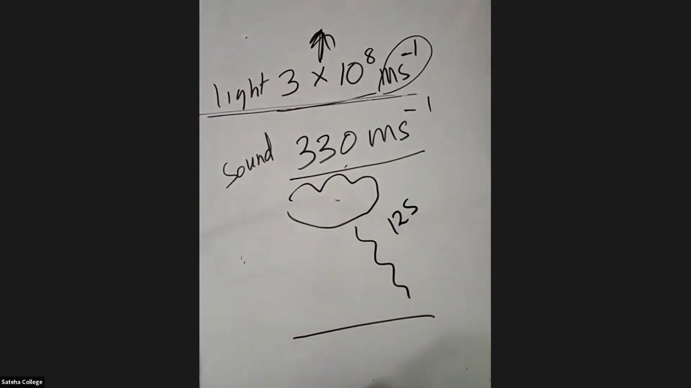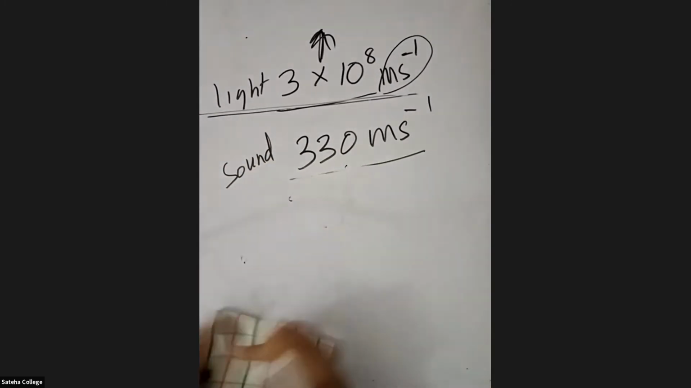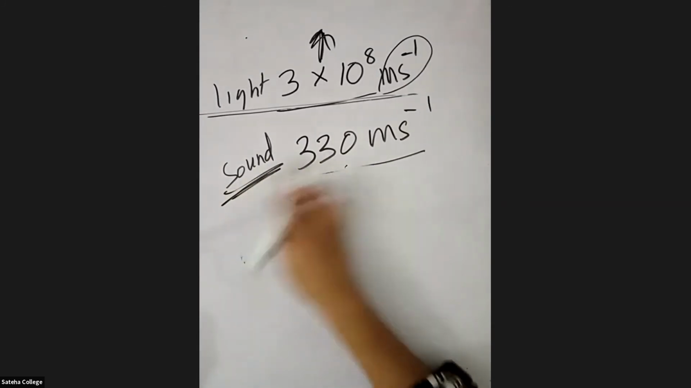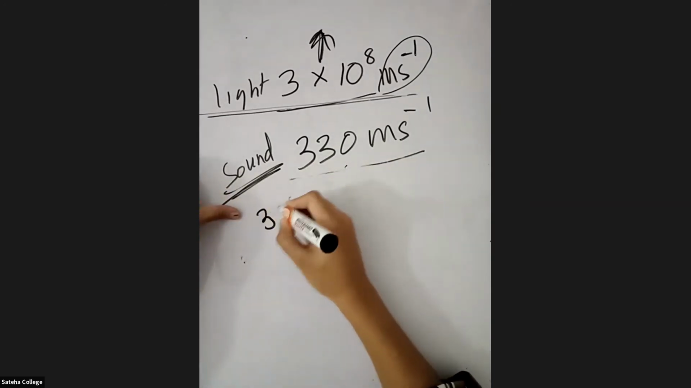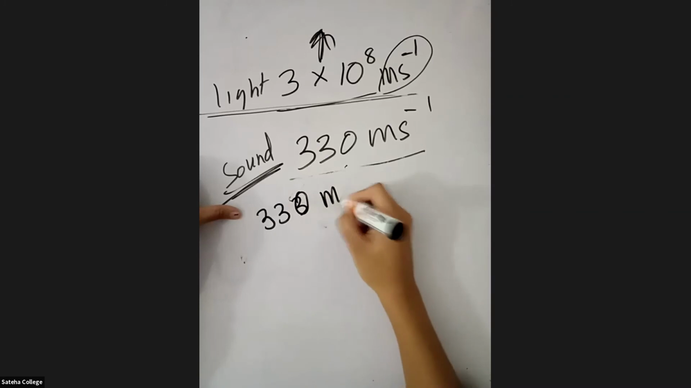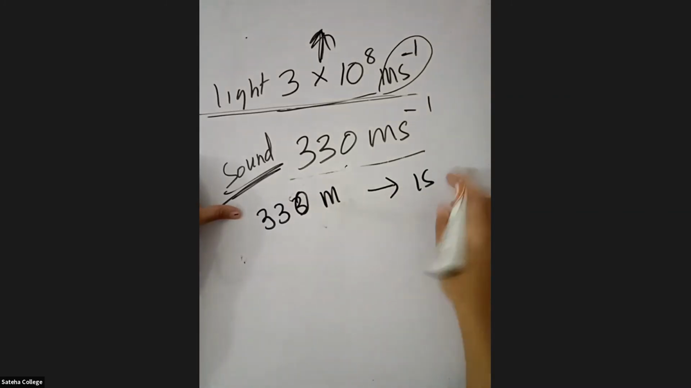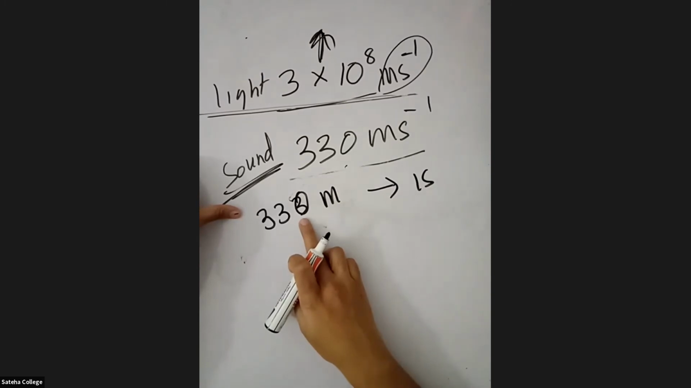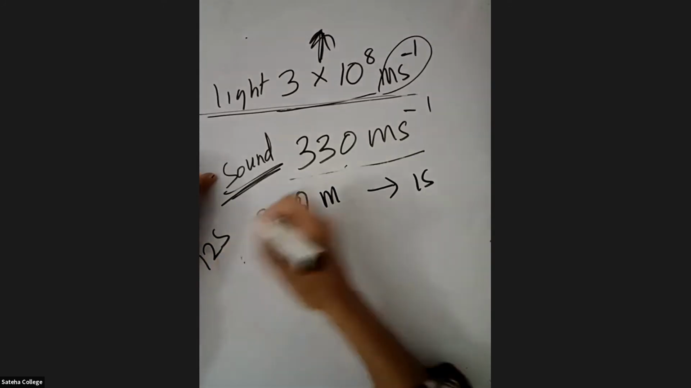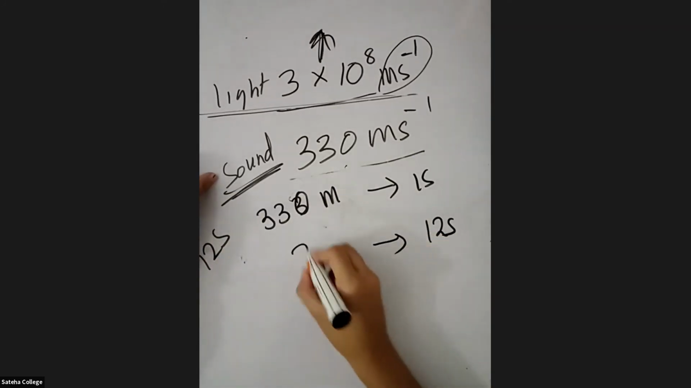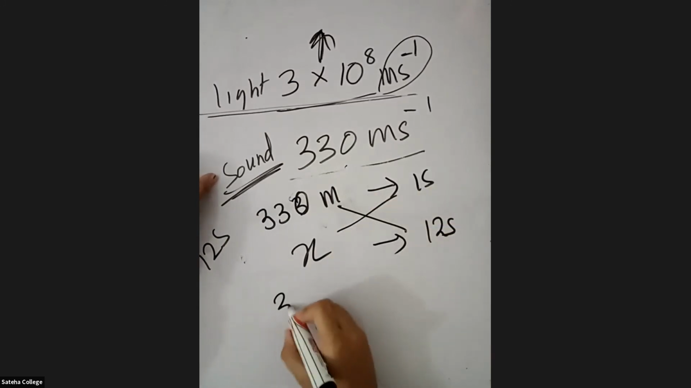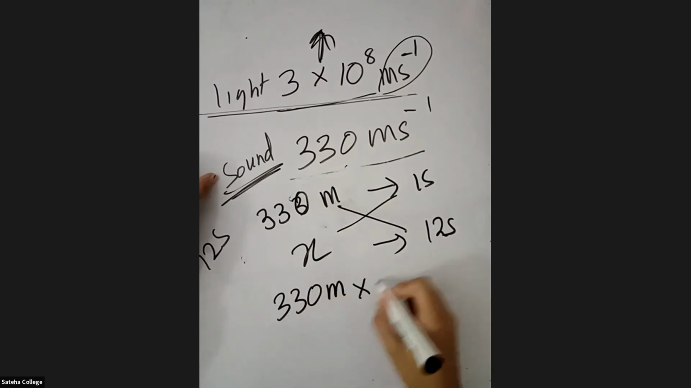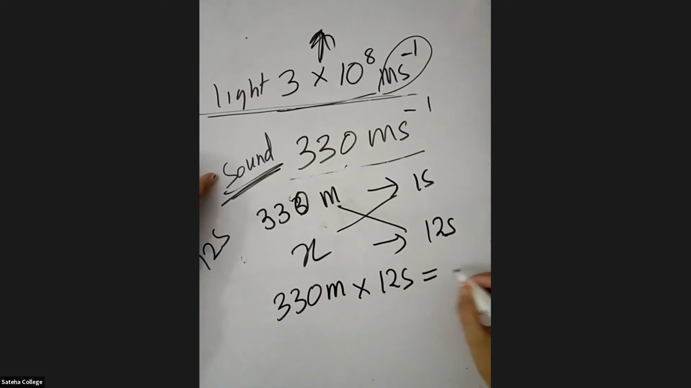You know that the speed of sound is 330 meters per second, right? So the sound travels 330 meters in 1 second. Suppose you measure 12 seconds. For 12 seconds, how many meters should you get? You can cross multiply. You can say 330 meters into 12 seconds is going to be x.